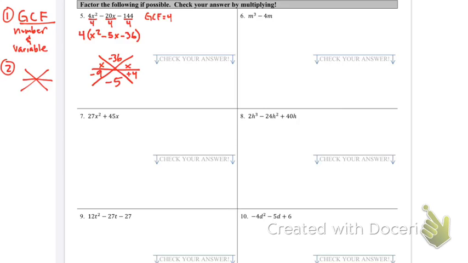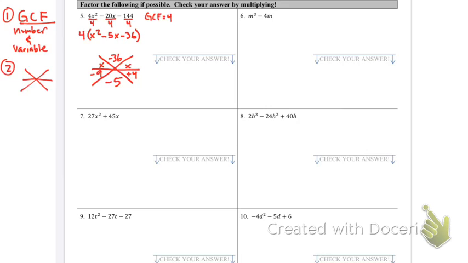Okay, so just double check it. Negative 9 times 4, negative 36. Negative 9 plus 4, negative 5. And then we reduce here. So we have 1 and negative 9. Can I reduce 1 and negative 9? And the answer is no.